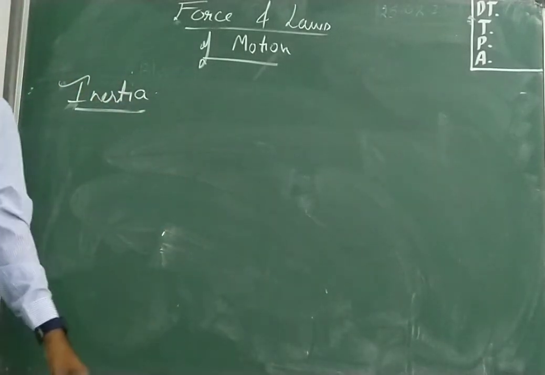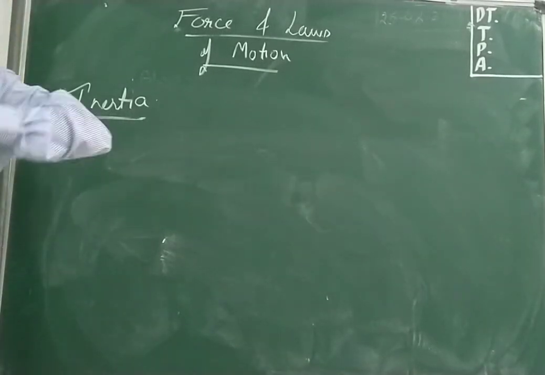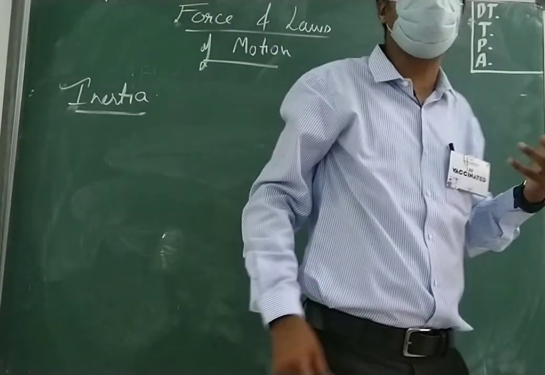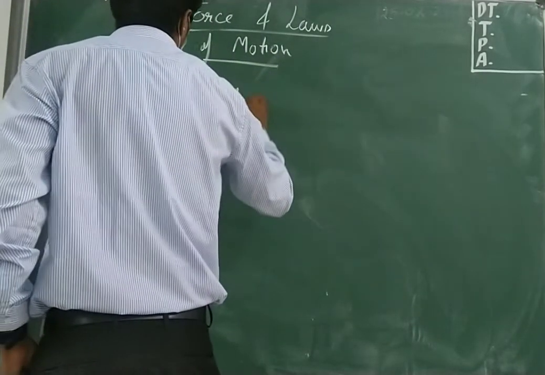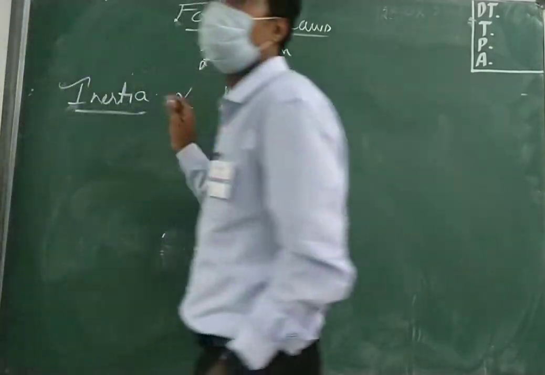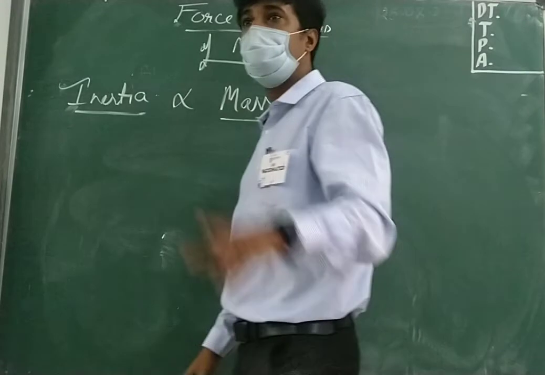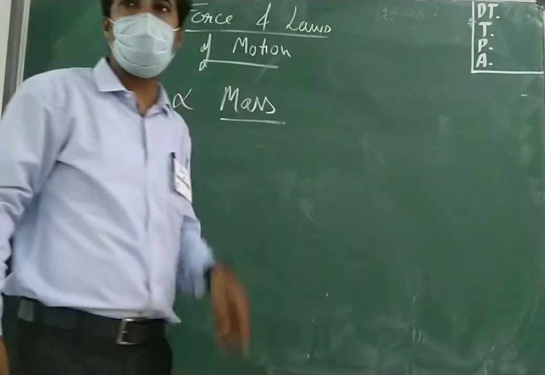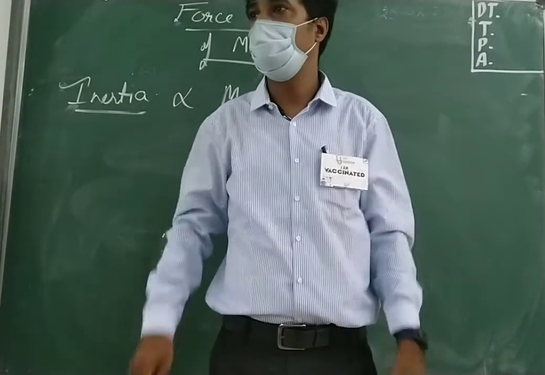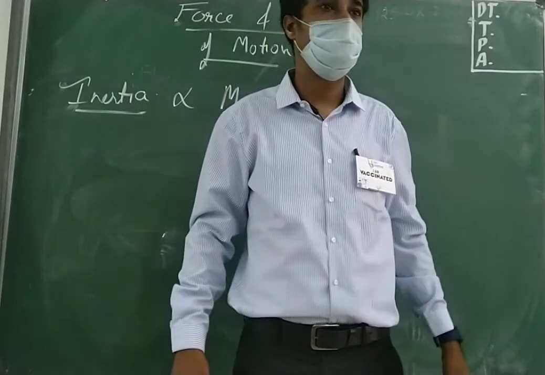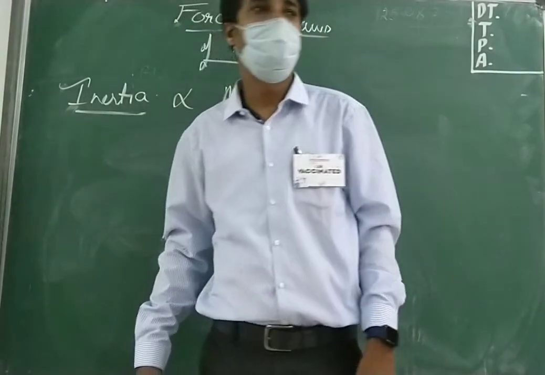So inertia is the property of a body to resist. Resist means opposition. Resist the change in the state of motion. And inertia is directly proportional to mass. More the mass, more is the inertia. Lesser the mass, lesser is the inertia. One more example. There are two different things, one cycle and one truck. Both are approaching towards you with the same speed, 5 meters per second. In front of which do you want to stand? Why not the truck?